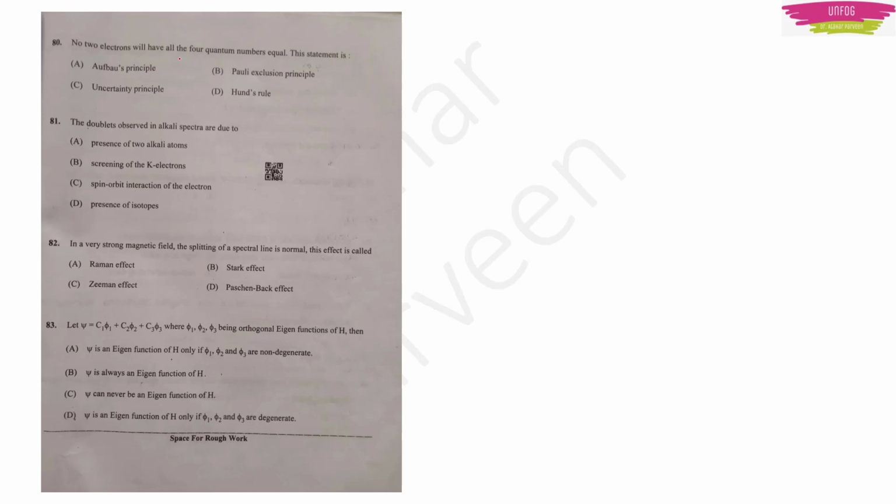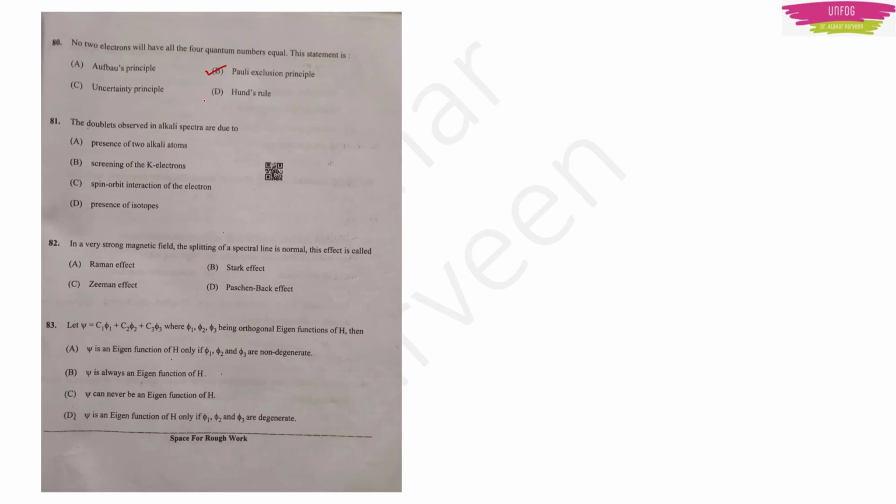The first question, the 80th question of the question paper, is: no two electrons will have all the four quantum numbers equal. This statement is the Pauli exclusion principle. Pauli stated that no two electrons will have all the same quantum numbers. So option B is the right answer.